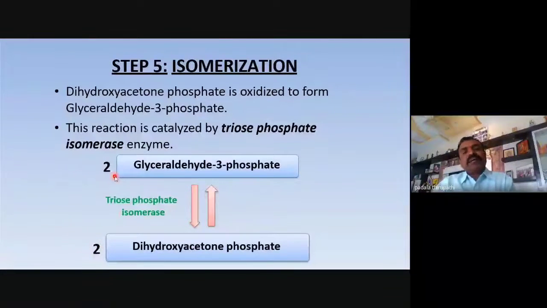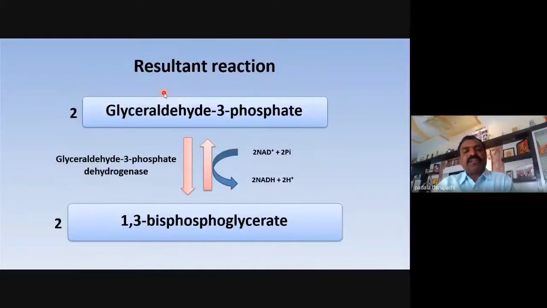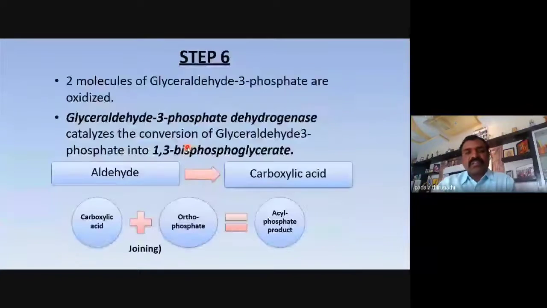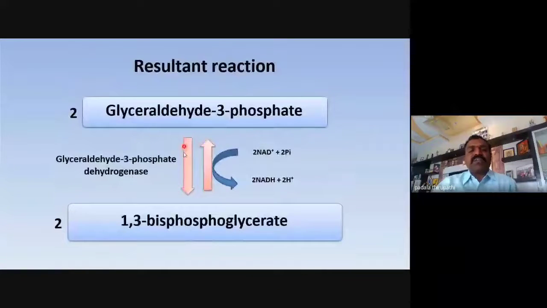And like the fifth step, we observe reversible reactions. Thus, the sixth step is also a reversible reaction, my dear friends. The enzyme is glyceraldehyde 3-phosphate dehydrogenase.